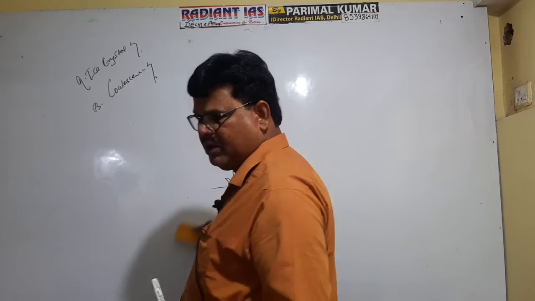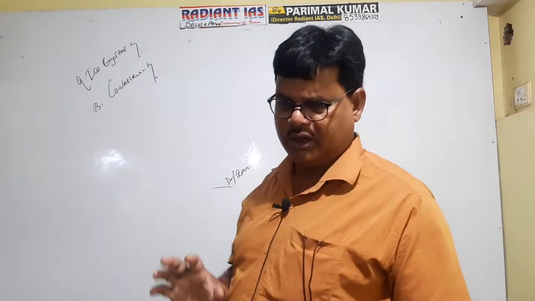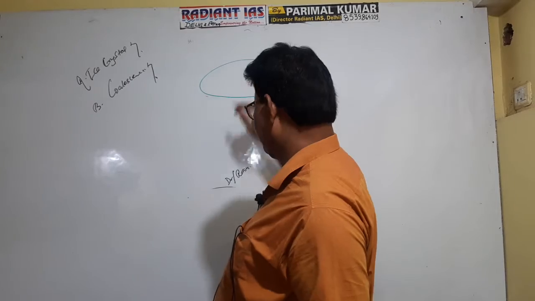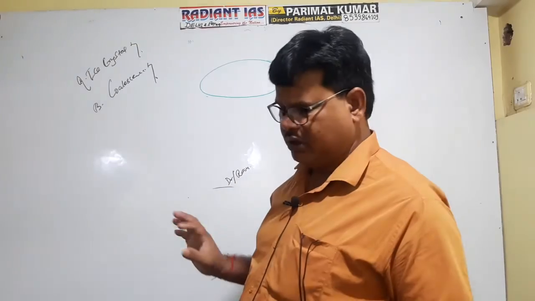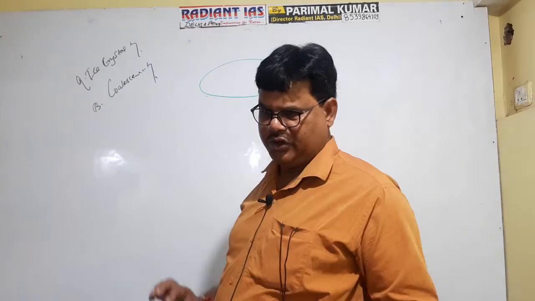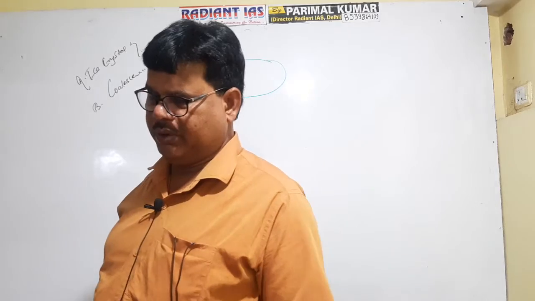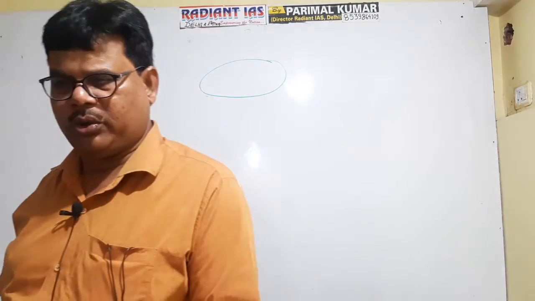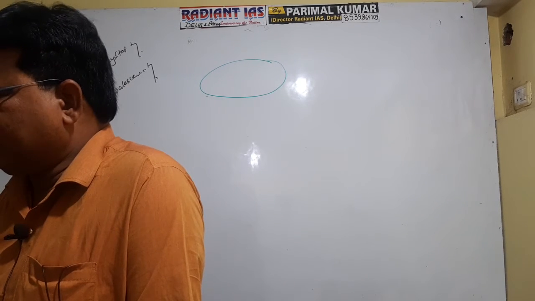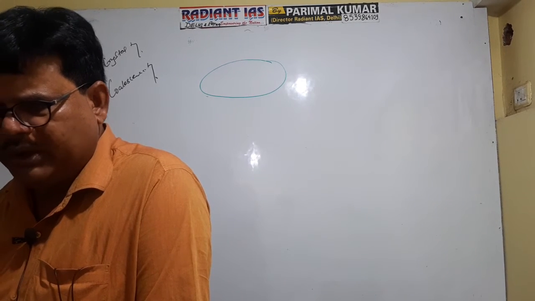See, actually cloud formation is a general phenomenon, but not every cloud causes rainfall. Suppose this is a stable cloud. Stable means it does not cause rainfall. Its size is the same, maybe. Or in the context of ice crystal theory, you may say that it is made up of water droplets only, there is no ice crystal.